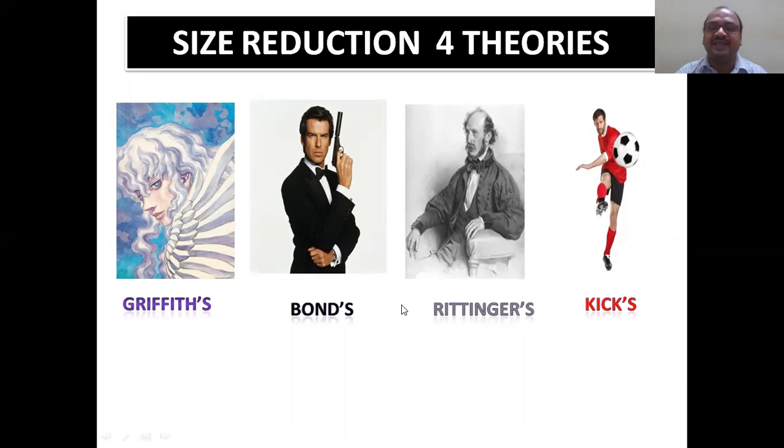Then Rittinger's theory and Griffith's theory. These two are right, whereas Bond's and Kick's theory. Kick out: if any fellow is making a mistake, we kick him out, just like hitting a ball with the leg. Kick's theory. 4 theories are there.